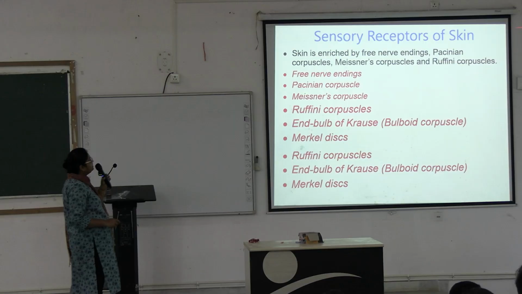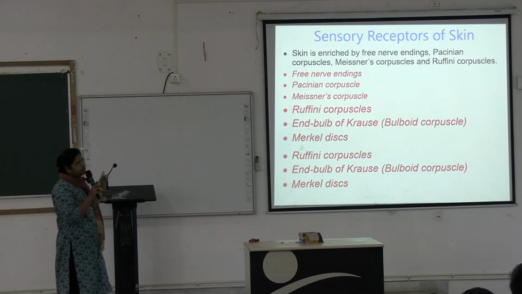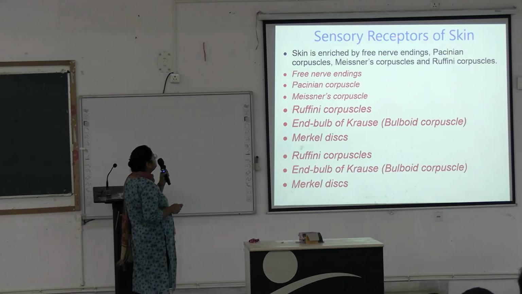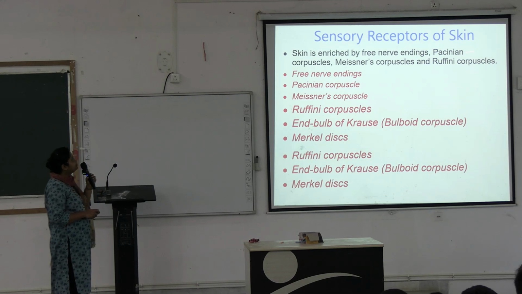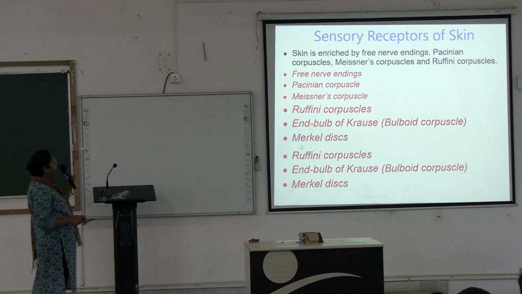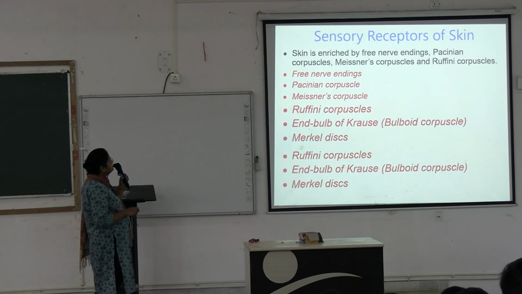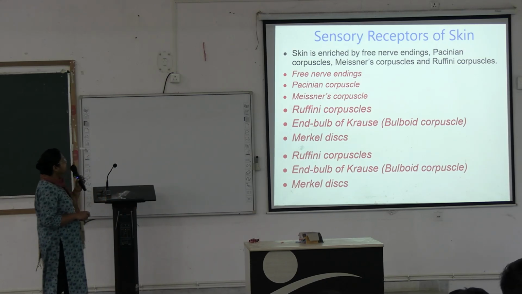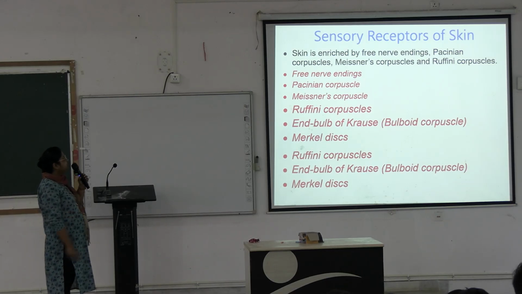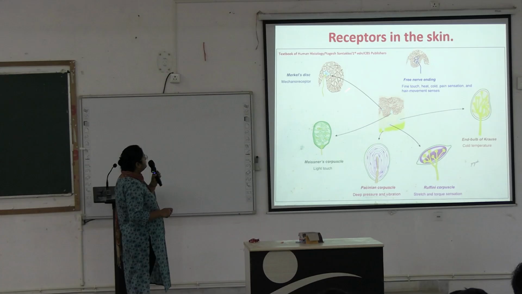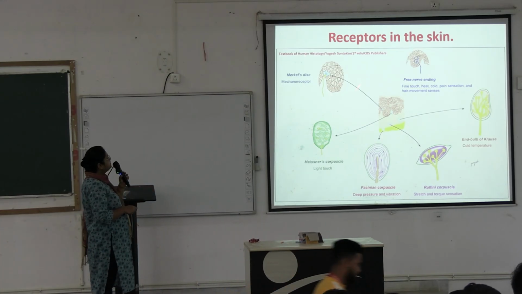Next we are going to the sensory receptors of skin. This comes in your short note. Skin is enriched by free nerve endings, Pacinian corpuscles, Meissner's corpuscles and Ruffini's corpuscles. They have different functions. These are the different sensory receptors: free nerve ending, Pacinian corpuscle, Meissner's corpuscle, Ruffini's corpuscle, end bulb of Krause and Merkel's disc. Merkel's discs you have already seen. They lie in the stratum basale.